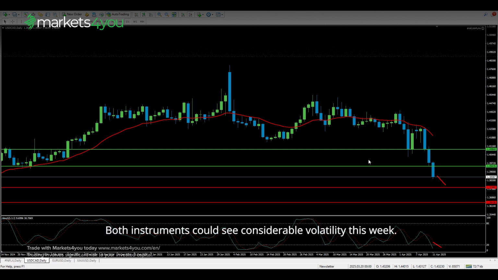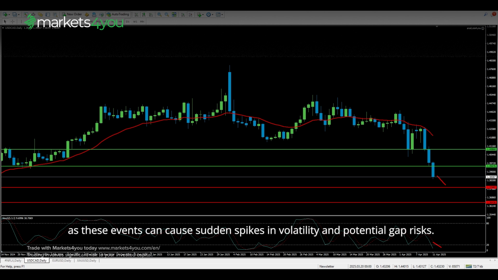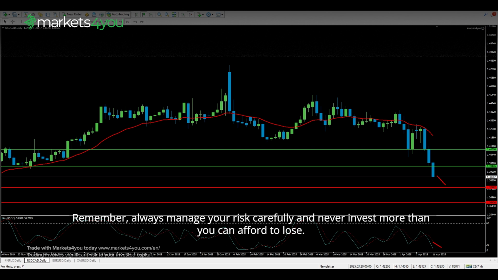Both instruments could see considerable volatility this week. Traders should be particularly cautious during Thursday's ECB decision and Wednesday's BOC decision, as these events can cause sudden spikes in volatility and potential gap risks. Remember, always manage your risk carefully and never invest more than you can afford to lose.